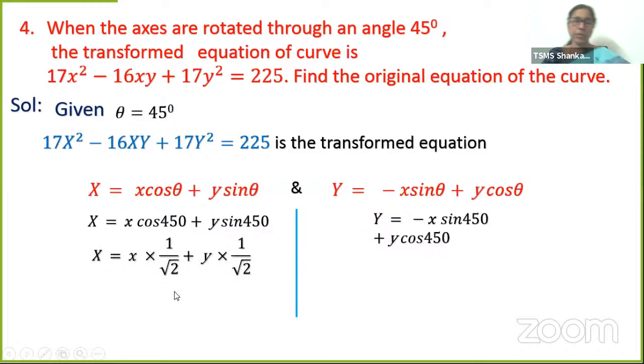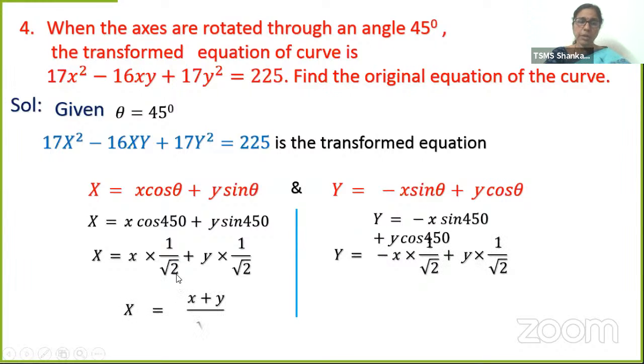X into cos 45 is 1 by root 2. Sine 45 is also 1 by root 2. Sine 45 is 1 by root 2. Cos 45 is 1 by root 2. So what are we going to get? We are going to get (x plus y) by root 2 in place of capital X, and (minus x plus y) by root 2 in the place of capital Y.